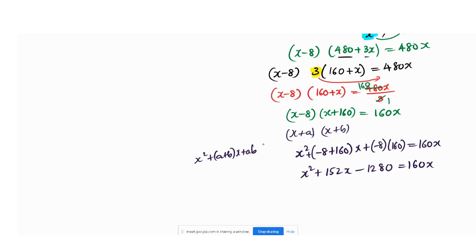So 160x that we have here, we have to bring towards the left hand side. So x square plus 152x minus 160x minus 1280, that is equals to 0. When you find the final answer, 152 and 160 greater is minus, so x square minus 8x minus 1280, that is equals to 0. This is your equation.